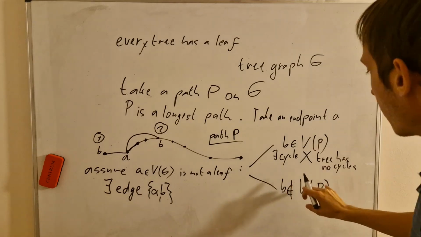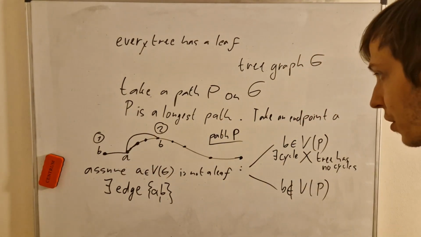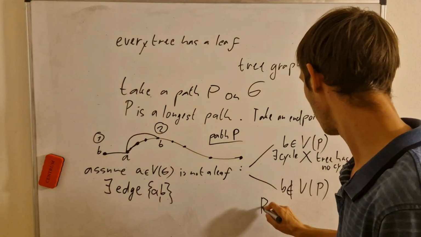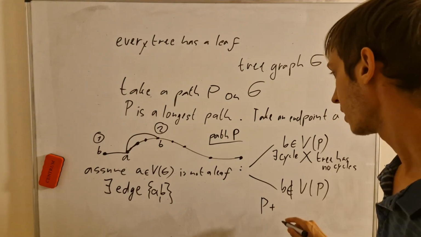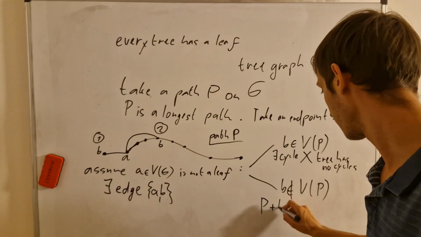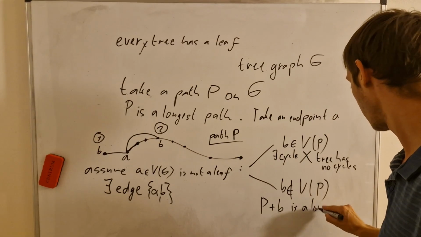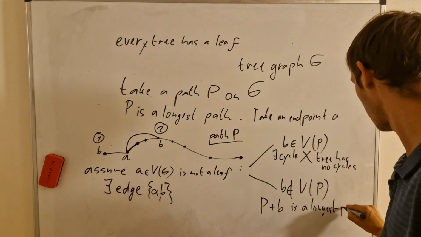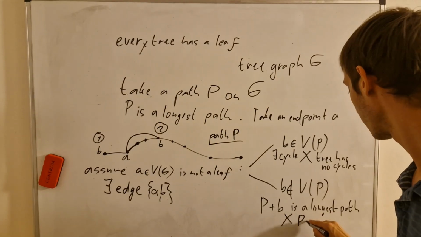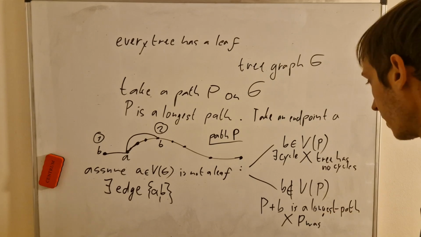Second option is that vertex B is not on the path itself, and that means that the path, if we add the vertex B, is the longest path, but that doesn't work as well because P was the longest path, alright?